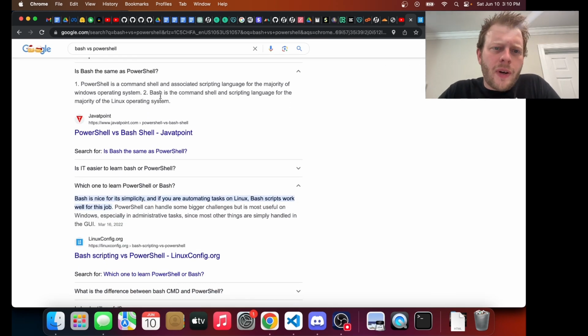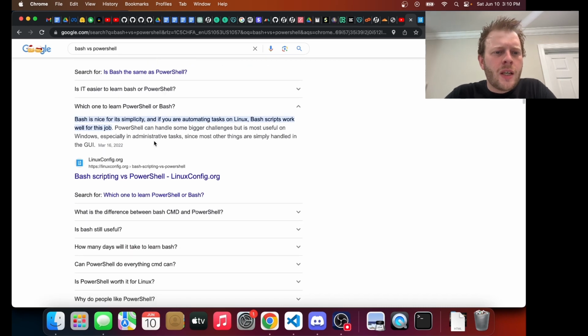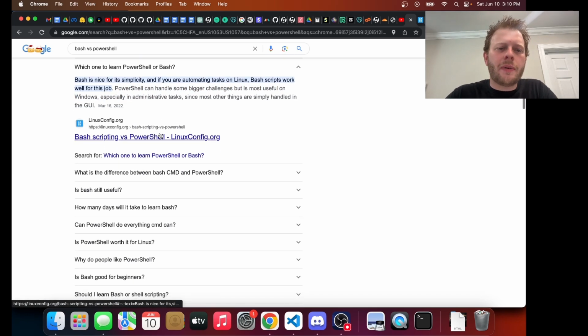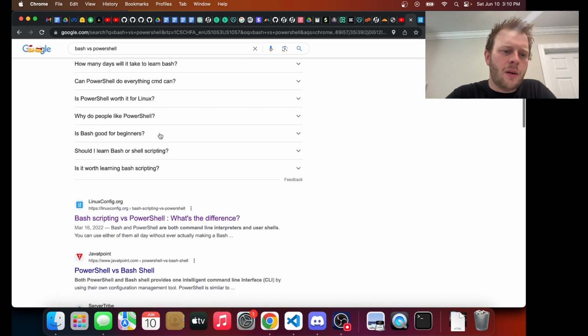Are they the same? PowerShell is a command scripting language. Bash is a command shell and scripting language for the majority of the Linux system. Yeah, that's fine. Bash is nice for simplicity. PowerShell can handle some bigger challenges, but is most useful on Windows. Yeah, I don't know about bigger challenges, but I would say different challenges. Specifically, it does some Windows-specific things. Bash can totally scale.